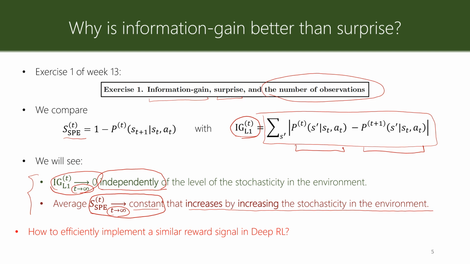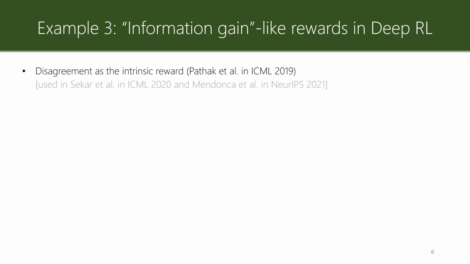But then the question is how one can efficiently implement a similar reward signal in deep reinforcement learning to deal with the noisy TV problem. And this is the third example that we discuss for intrinsic motivation in deep reinforcement learning. The first one was for novelty seeking. The second one was for surprise seeking. And the third one is for a measure similar to information gain.